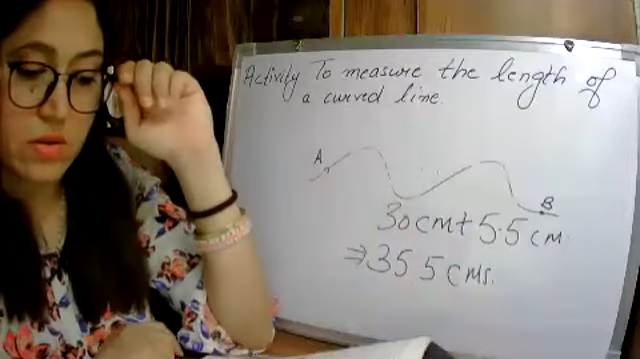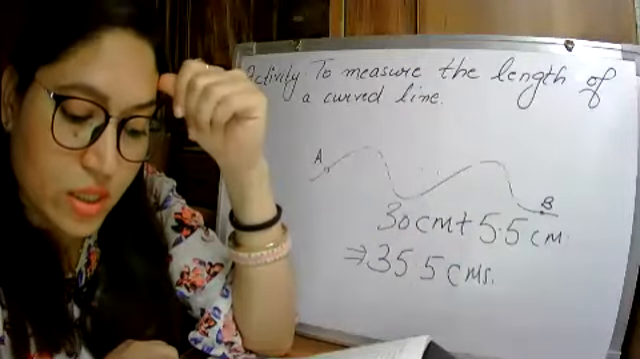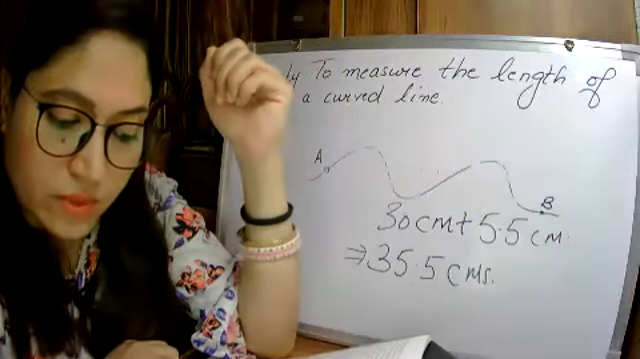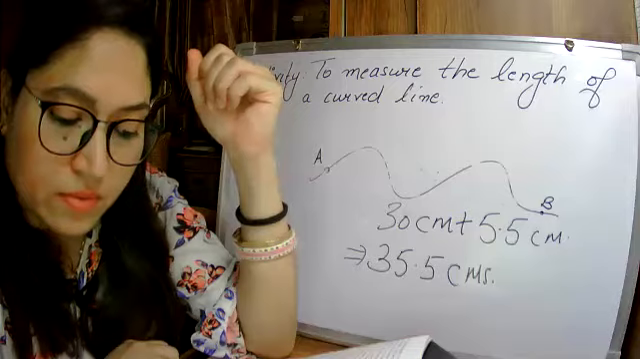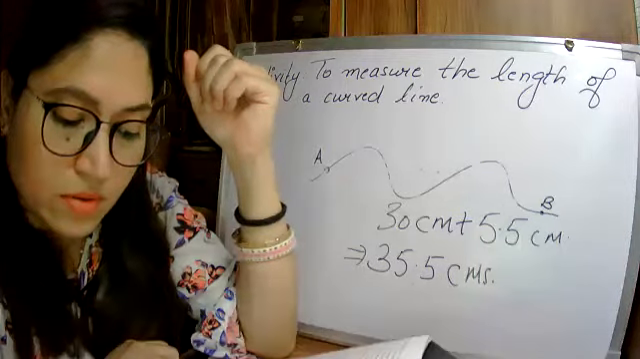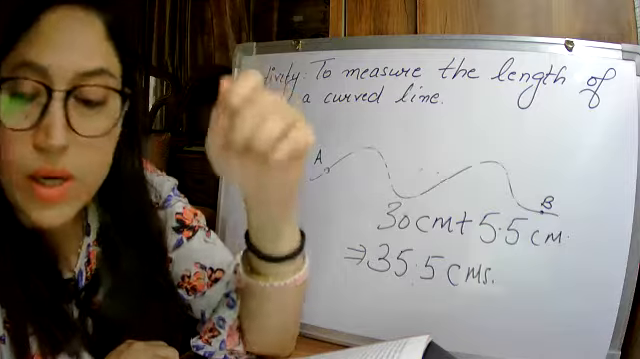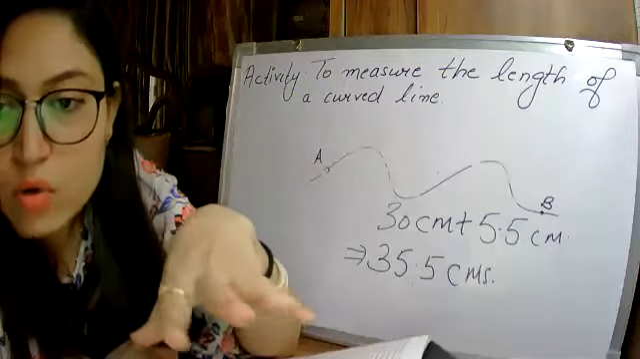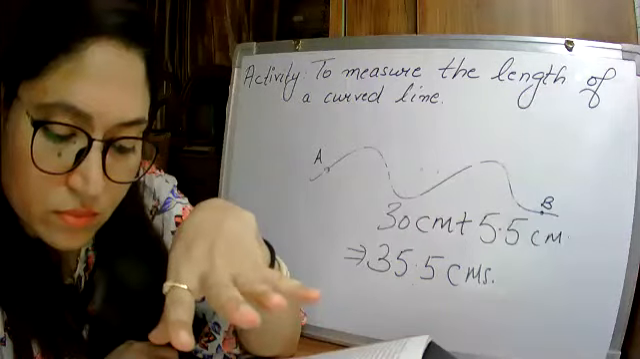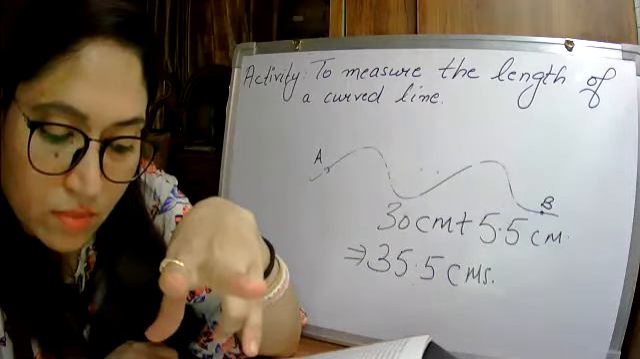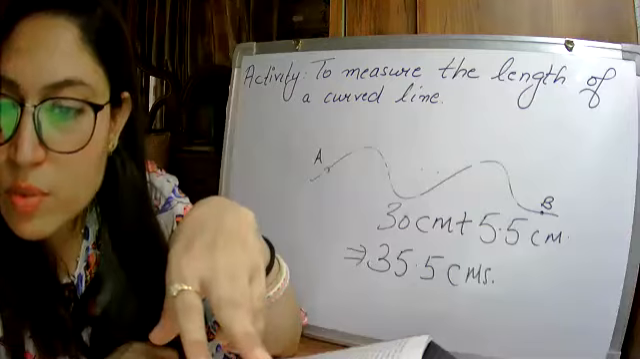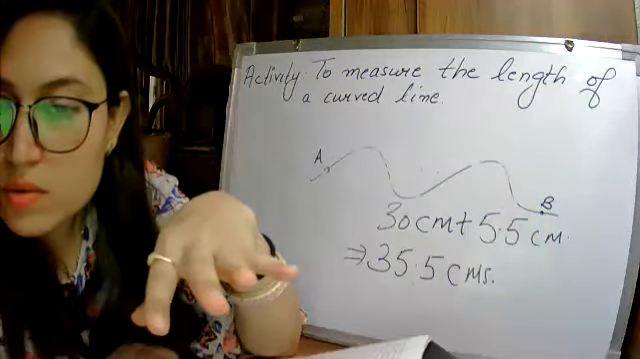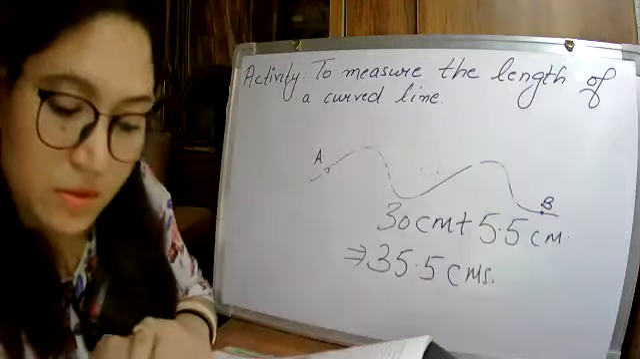Use a thread to measure the length of a curved line. Slowly, slow and clear. Put a knot on the thread near one of its ends. Place this knot on the point A.